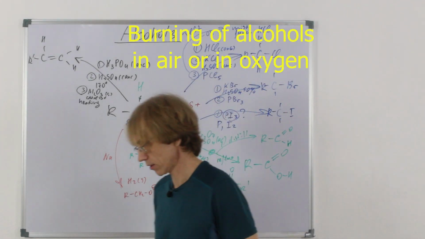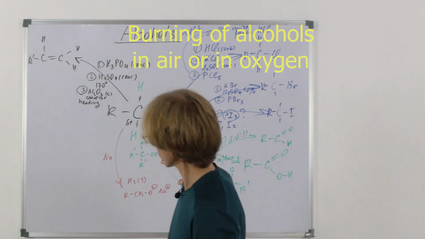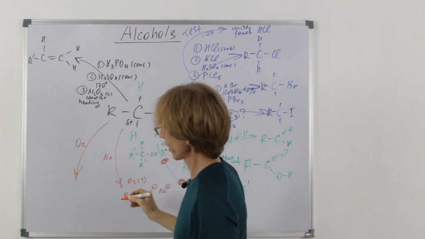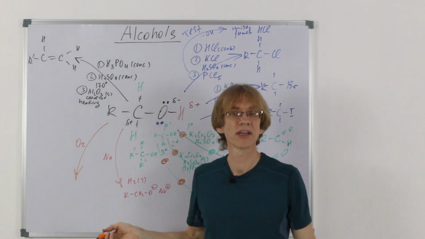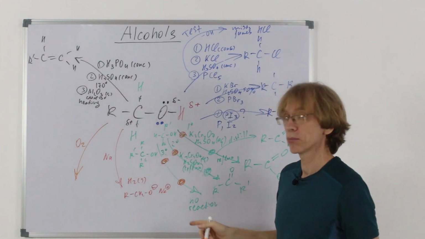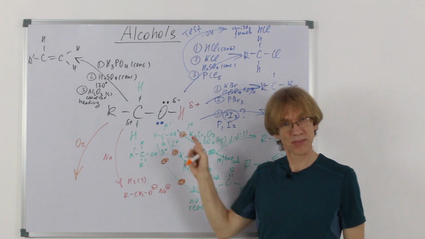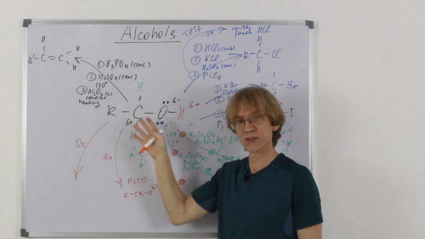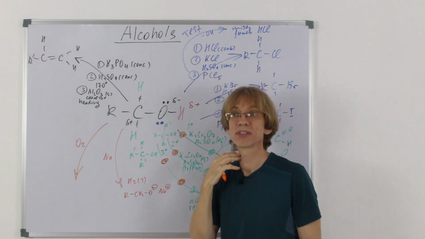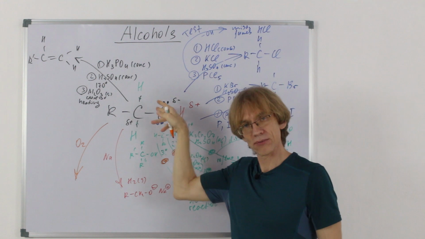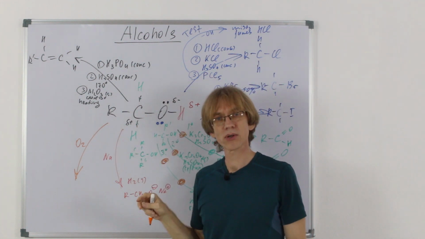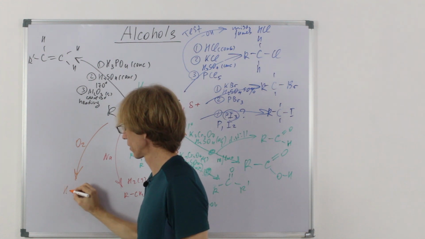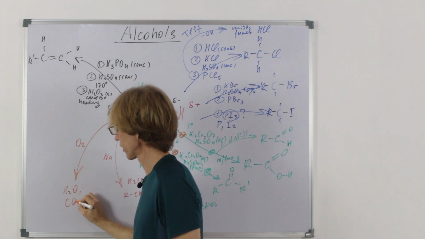What's another thing? Burning, which is very obvious. Alcohols burn with a clear flame. Why with a clear flame? No excess of carbons. There are enough hydrogens there, in contrast to aromatic or unsaturated substances. And they also have OH groups as part of their structure, they're partly oxidized, so they burn with a clear flame, forming, as you expect, water and carbon dioxide.